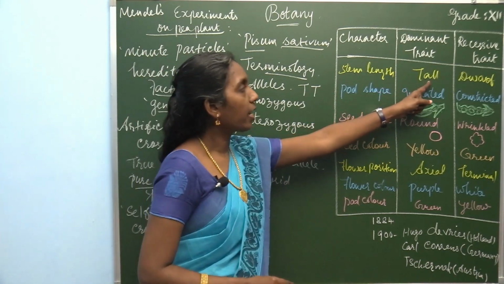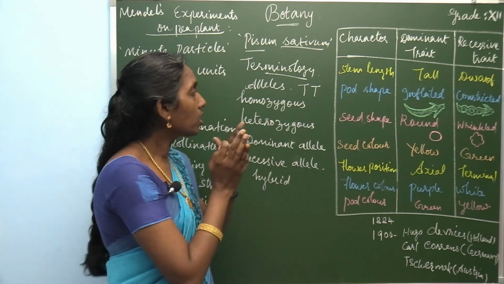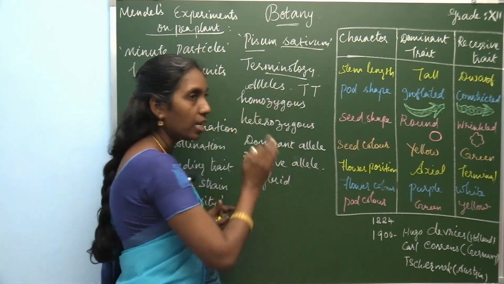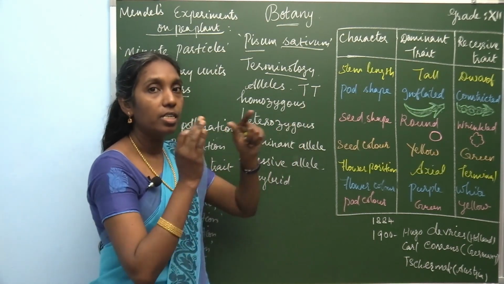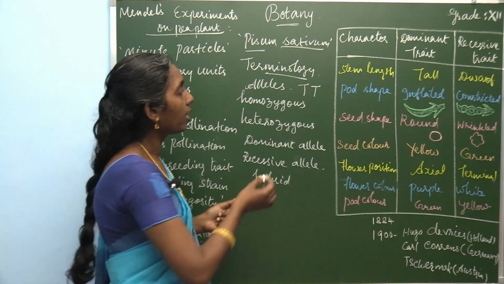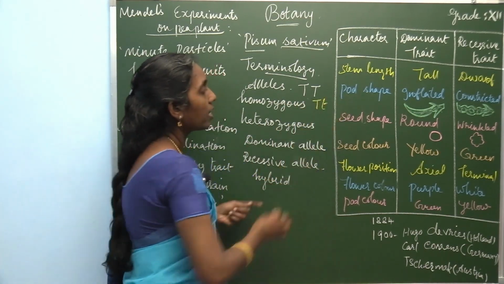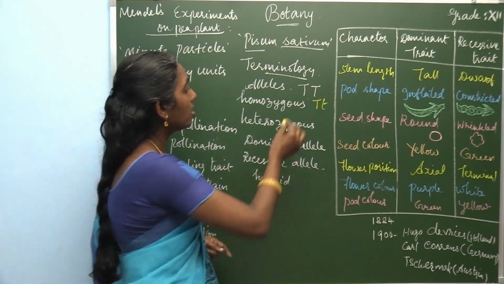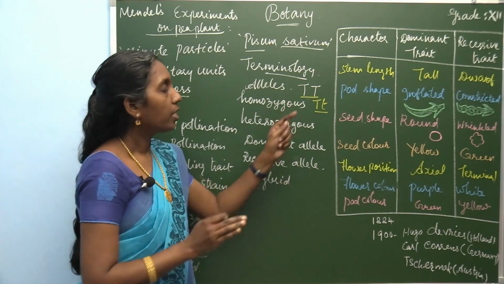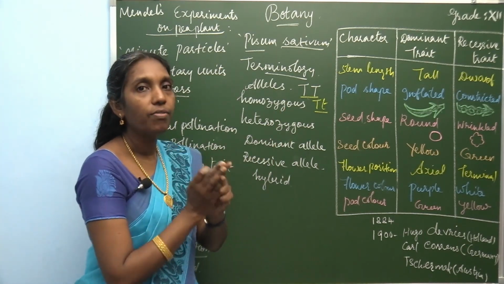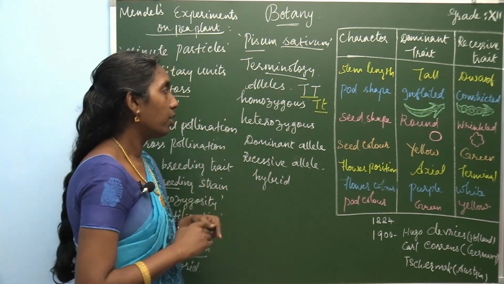So here the dominant character tall, the tall trait, is represented as an allele. There is a pair of characters, either similar character or contrasting character. This is a similar character and this is the contrasting character. So both are alleles. This is capital T, capital T, and this is capital T, small t, but these are represented in the form of alleles.